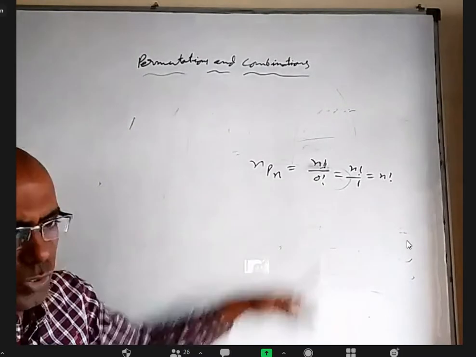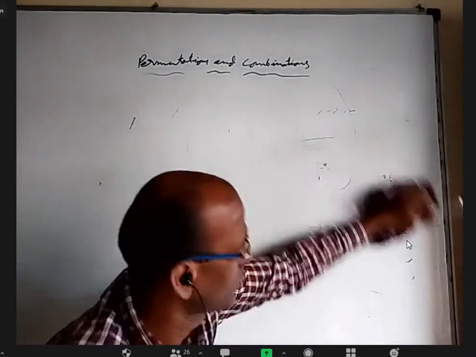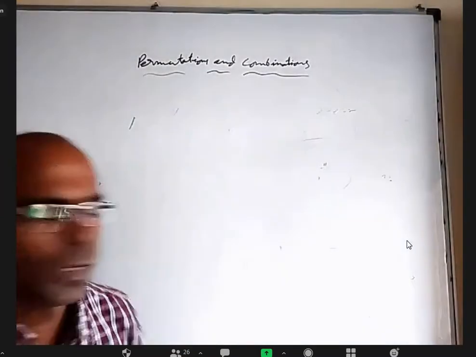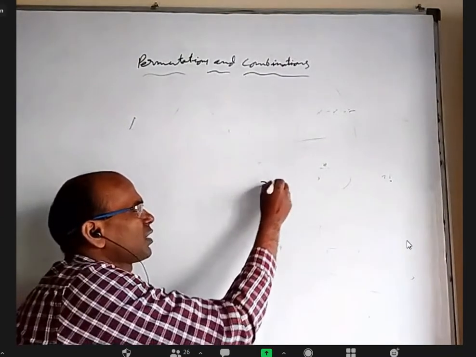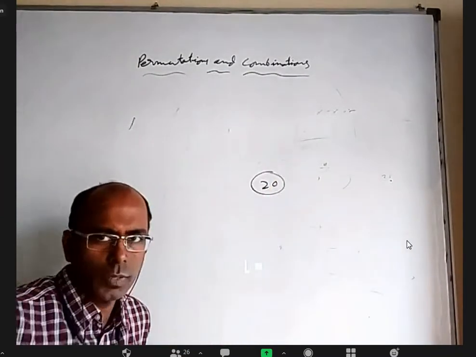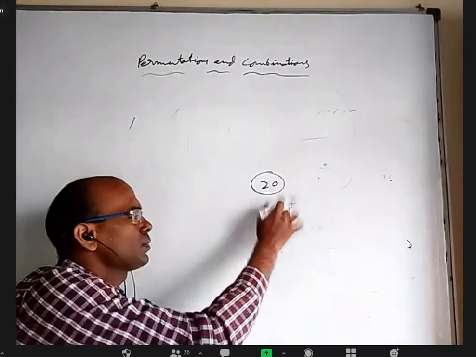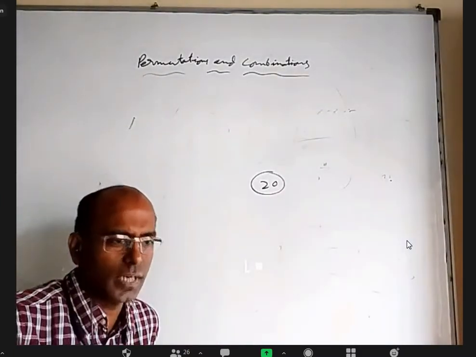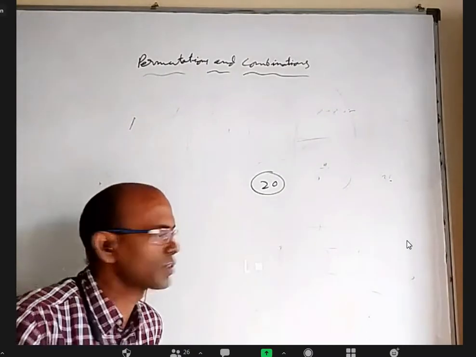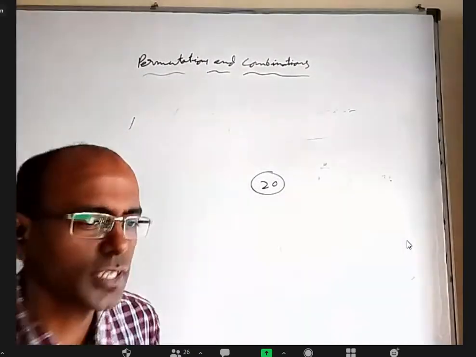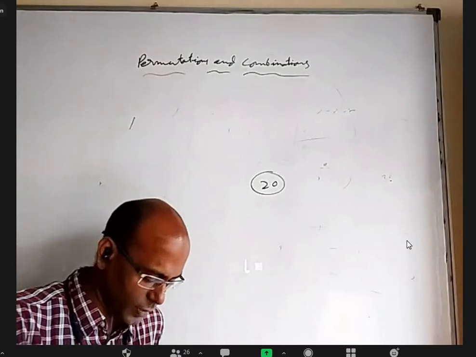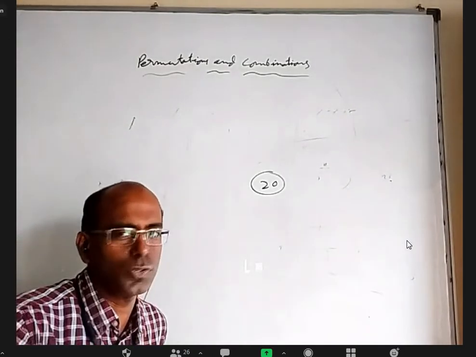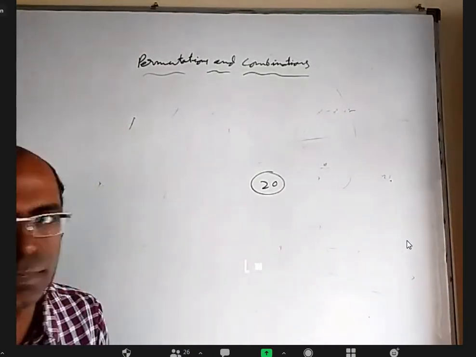Let me ask 1 or 2 questions about it, and then come back and see this. Let's say I'm teaching a class of 20 students. An exam is conducted, and they should get ranks. Who is first rank? Who is second rank? Somehow there is a system where no 2 people get the same marks. Even if they did, there are other ways to decide who will get a better rank. No 2 people can be given the same rank.